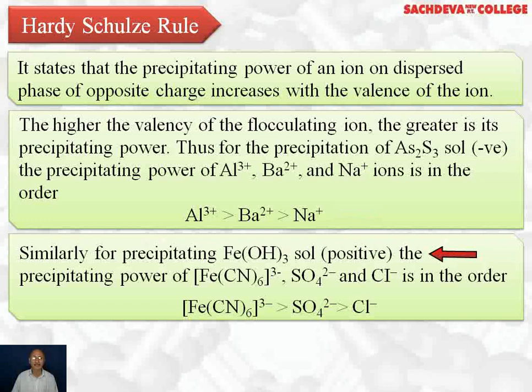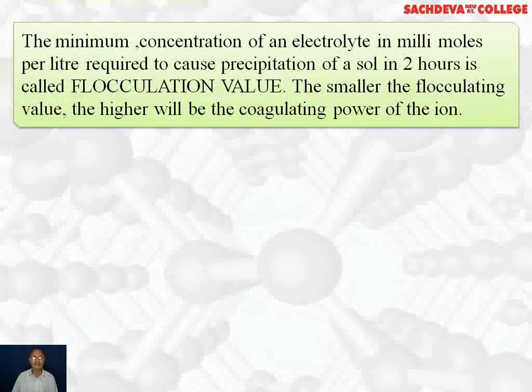Similarly, for precipitating ferric hydroxide sol, which is positively charged, the precipitating power of ferricyanide ion, charge -3, is greatest, sulfate ion, charge -2, is less, and chloride ion is least. The minimum concentration of an electrolyte in millimoles per liter required to cause precipitation of a sol in 2 hours is called flocculation value or coagulation value. The smaller the flocculation value, the higher will be the coagulating power of the ion.